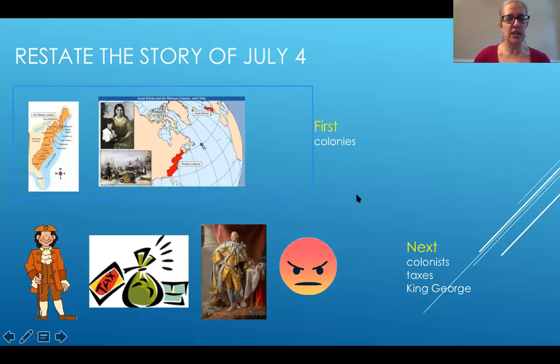Look at these first pictures and think of a sentence that you can say. You could say, first, there were 13 colonies in America. Okay, now look at the next set of pictures and words. Say a sentence. You could say, next, the colonists had to pay taxes to King George in Great Britain. Many colonists were angry.